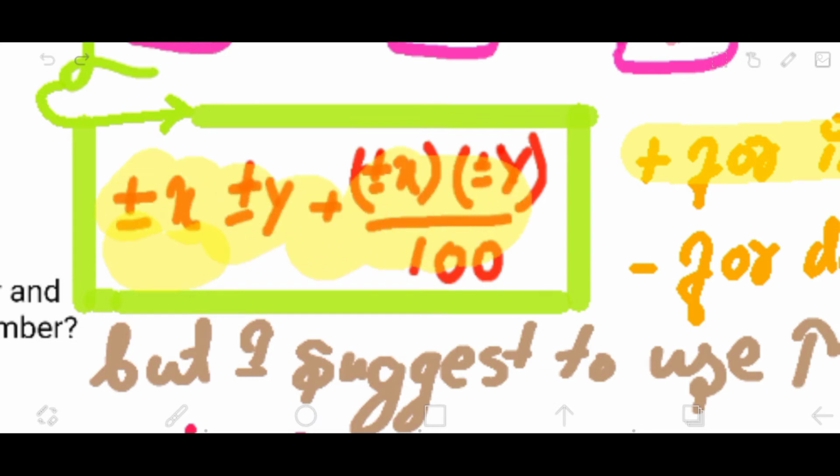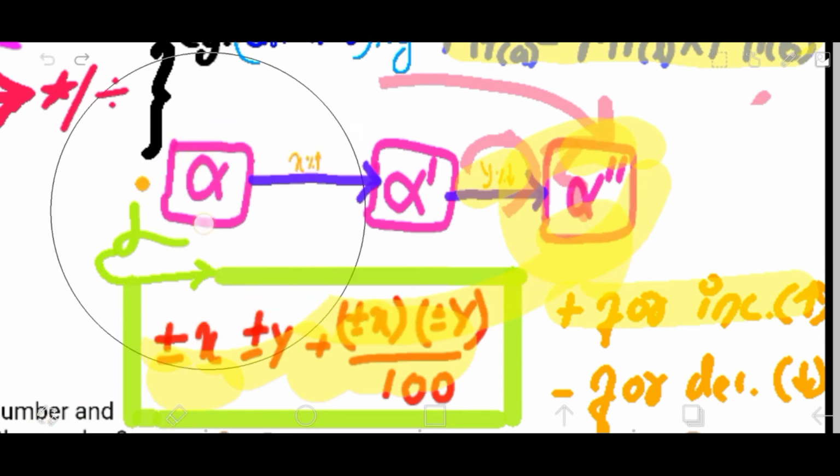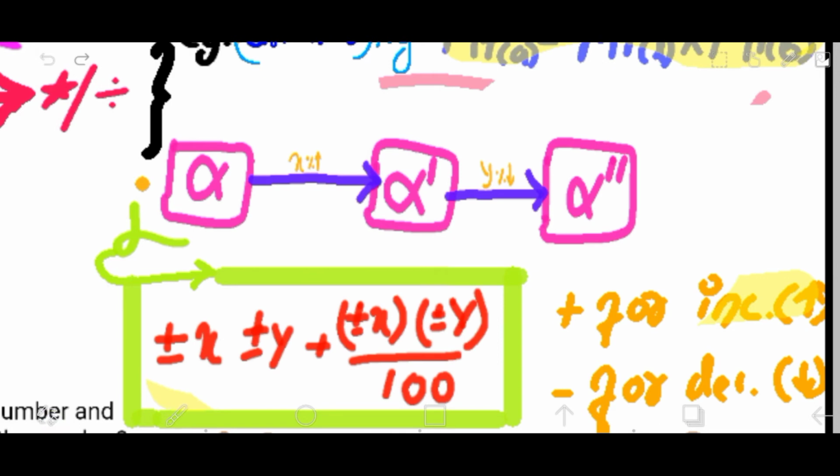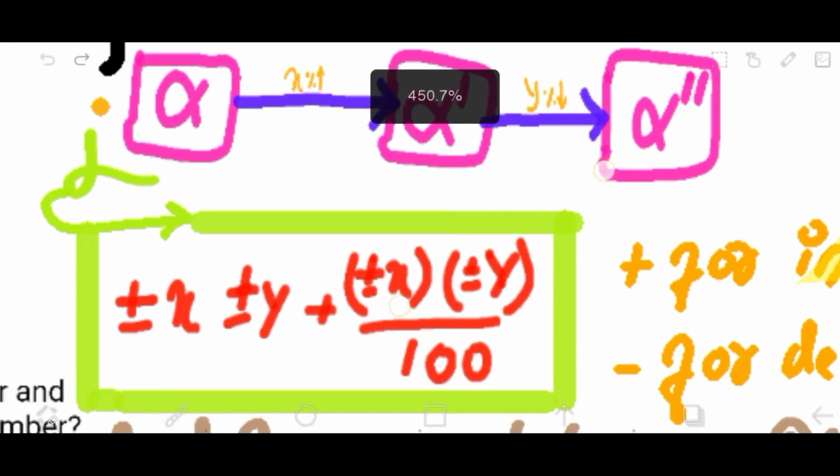Listen to me very carefully: it would directly give you the percentage change from the initial value to the final value, right? That's a good formula, but in most cases it won't work. You would be given percentages like 27.87 or 33.33. How are you going to deal with those? You have to multiply with them and then divide. It's very difficult, right? It becomes handy for questions in which you have to deal with 60%, 40%.